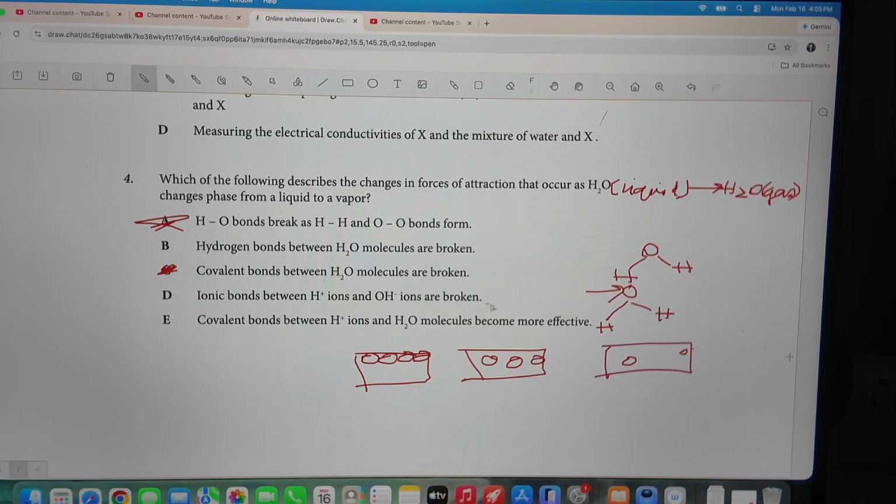Ionic bonds? That doesn't make sense. Water is not ionic. There's no positive and negative end, and it's not a metal and a non-metal. These are both non-metals, so this can't be ionic. Covalent bonds between hydrogen ions becoming more effective? No, this doesn't even make sense. So these hydrogen bonds that happen between water molecules that are close to each other, this right here, these will break. And that's kind of happening all the time anyways.